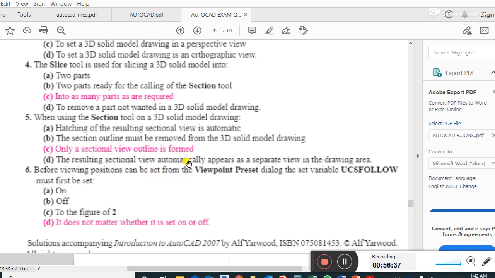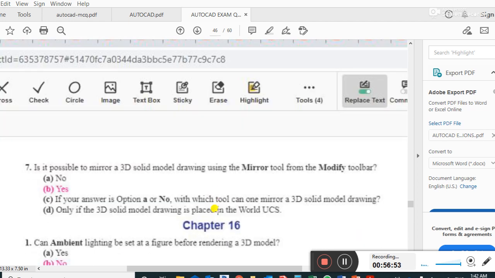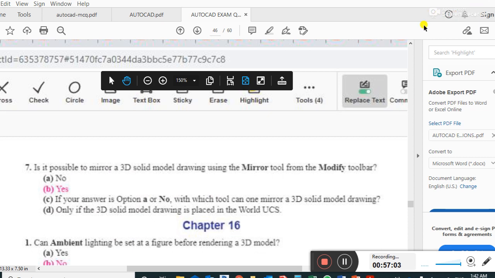Before viewing, positions can be set from the viewport preset dialog. The set variable UCS follow must first be set. It does not matter whether it is set or off. Right answer. It is possible to mirror a 3D solid model drawing using the mirror tool from the modify toolbar. Yes.